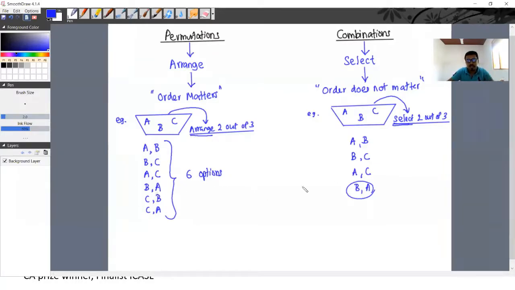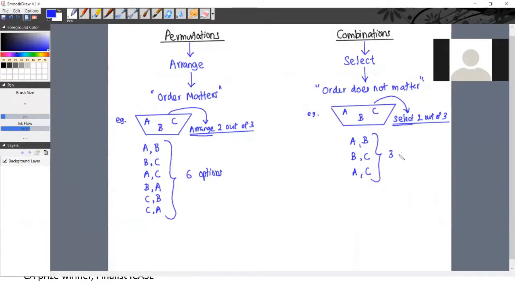So B and A is not another way of selecting, right? So in order to select 2 letters out of these 3, how many options did we have? Yes, we had 3 options.